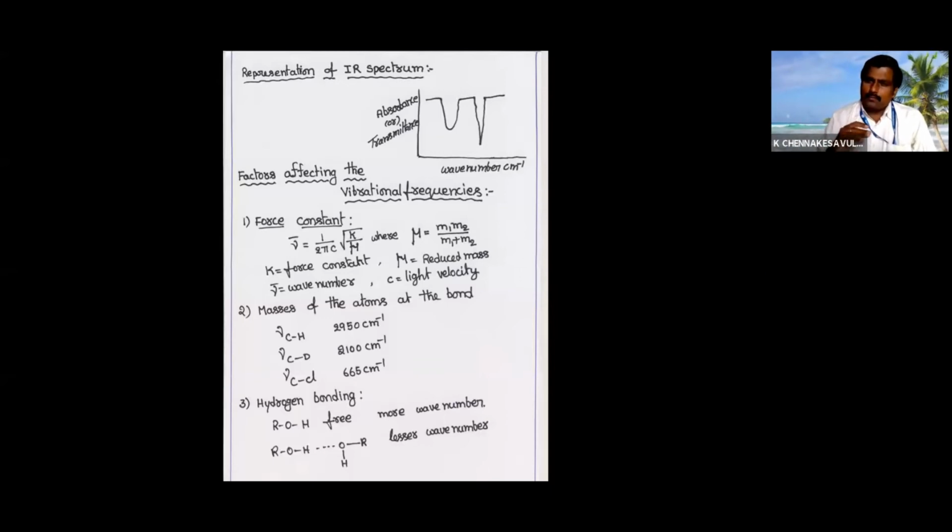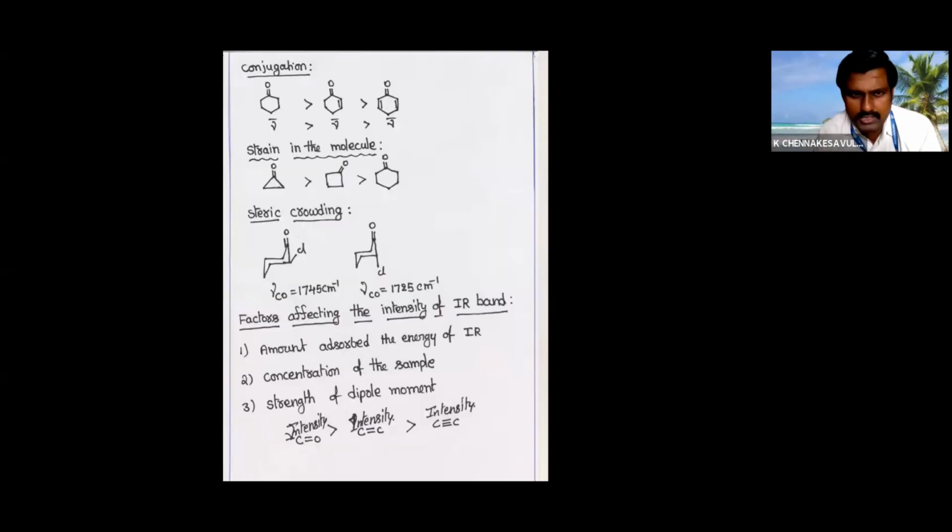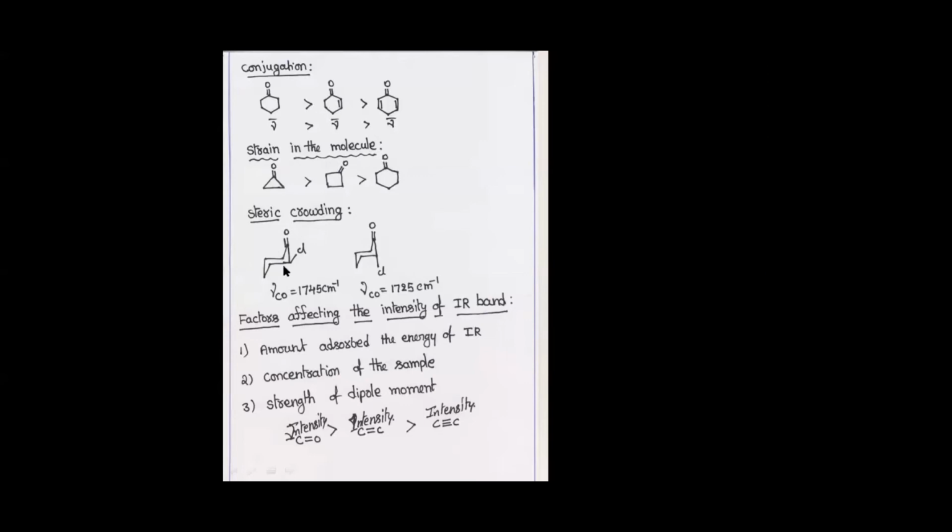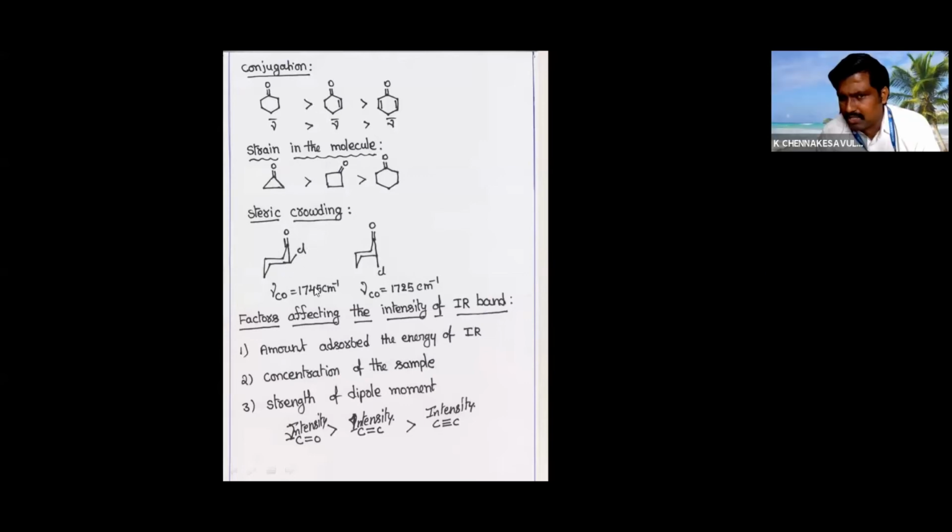For free hydroxyl compounds there will be a peak at one position. For hydrogen bonded, the peak will shift to the lower side. That is an indication. Similarly, when conjugation increases, the wave number decreases, and when strain decreases, the wave number decreases. And with steric crowding, equatorial and axial, the wave number decreases.